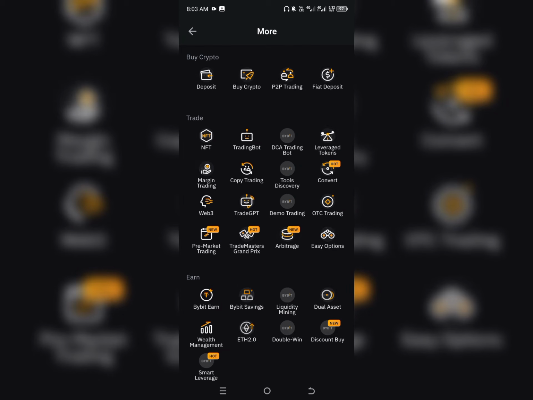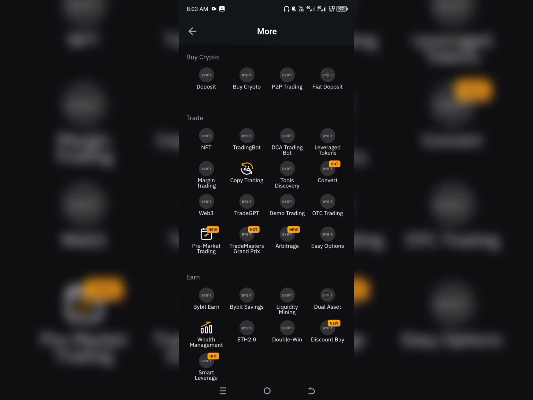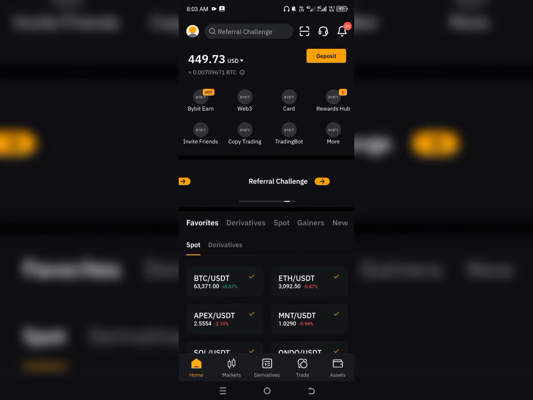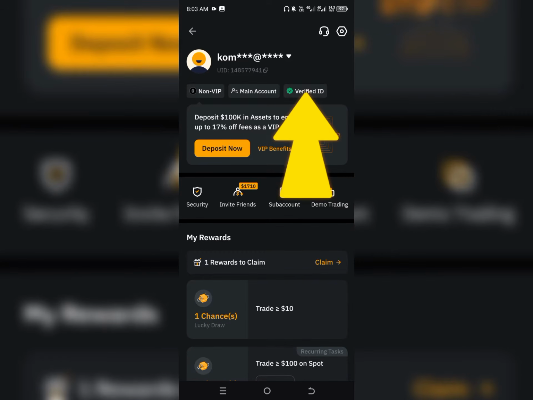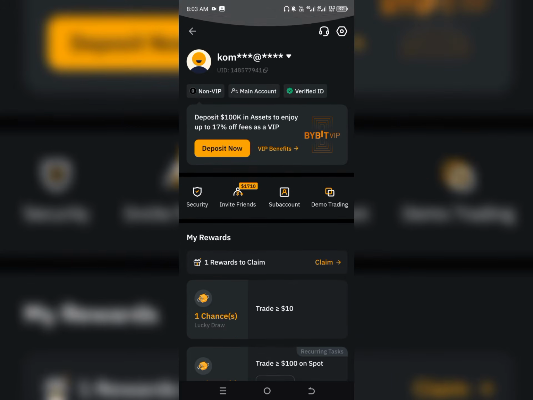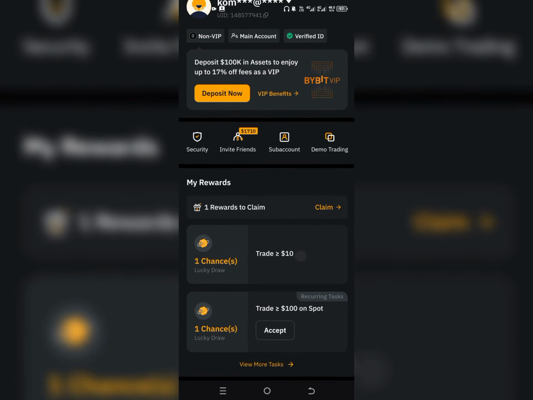For you to do P2P trade on Bybit, you have to ensure you verify your identity. Let me show you how you can verify your identity. I'm going to click on my profile. As you can see, my identity is verified. You can verify your identity using your national ID card or voter's card. I even learned that Bybit allows you to use your BVN to verify your identity.